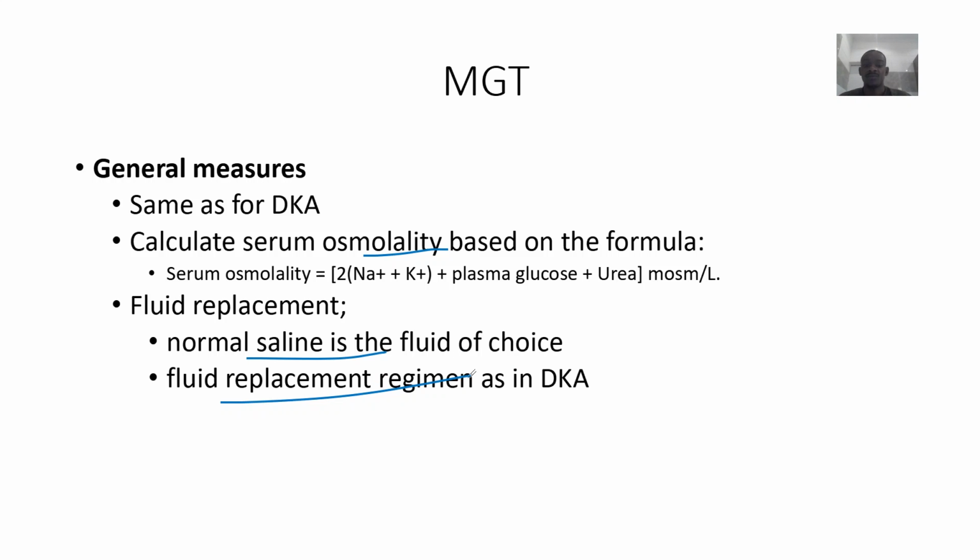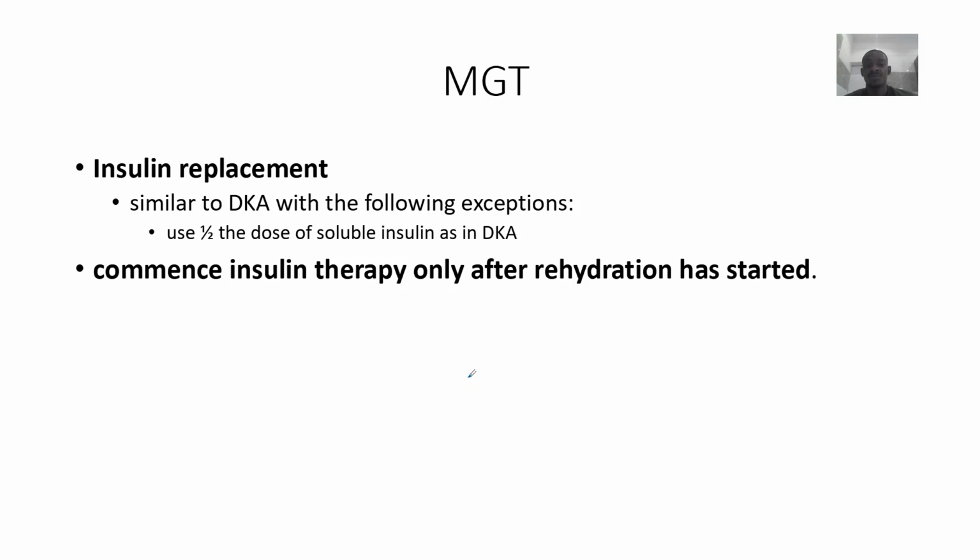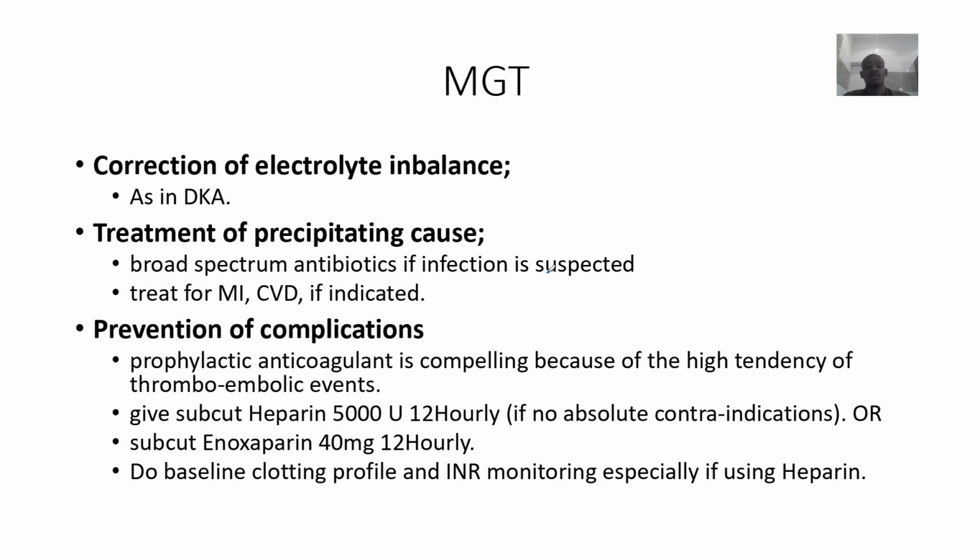So fluid replacement, okay? Then insulin replacement. This person probably has insulin, but the receptors are resisting it. Maybe the insulin is not much, so you give plenty of insulin. All right. So commence insulin therapy only after rehydration has started. Okay. Then correction of electrolyte imbalance. Treatment of precipitating factors. Sometimes the patient has this issue but is lying low. It only bursts up if one or two things trigger it, like myocardial infarction or cardiovascular diseases.